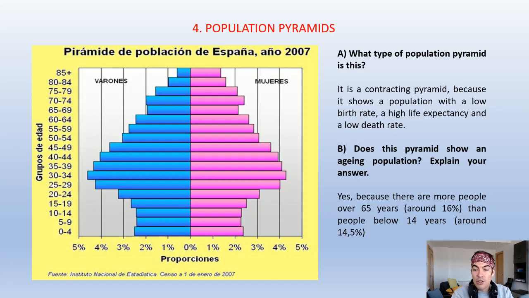So if we sum up all these bars, going upwards, we have that the population above 65 years old is around 16% of the population, and the part of the population below 14 years old, so these three bars at the base of the pyramid, is a total of around 14.5%. So yes, this is an aging population, and Spain nowadays has an aging population.